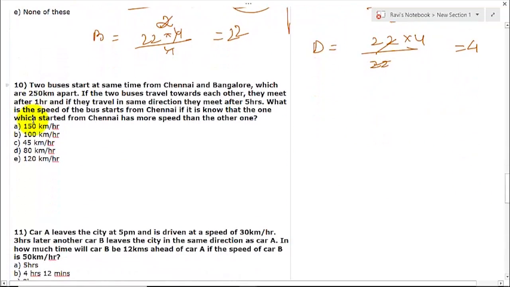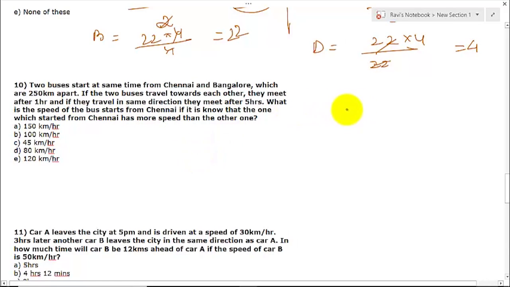Let us go to question number 10. 2 buses start at the same time from Chennai and Bangalore, which are 250 km apart. If the 2 buses travel towards each other, they meet after 1 hour, and if they travel in the same direction, they meet after 5 hours. What is the speed of the bus that started from Chennai, if it is known that the one which started from Chennai has more speed than the other?